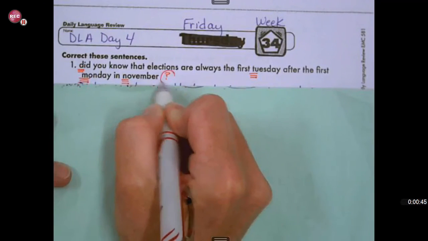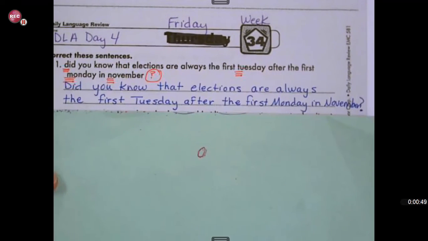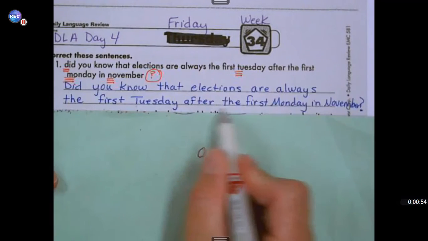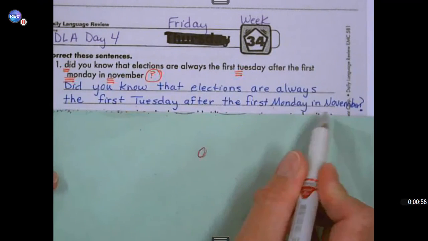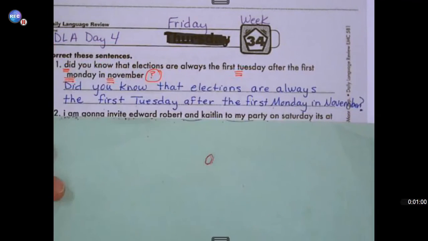And then this is asking a question. So this is what your sentence should look like. Did you know that elections are always the first Tuesday after the first Monday in November, with a question mark? If you got that right, give yourself a star.